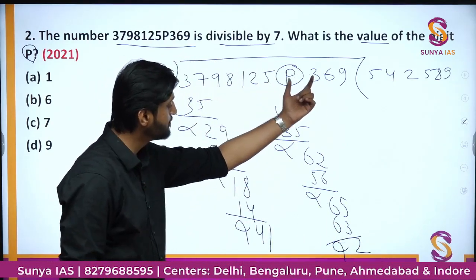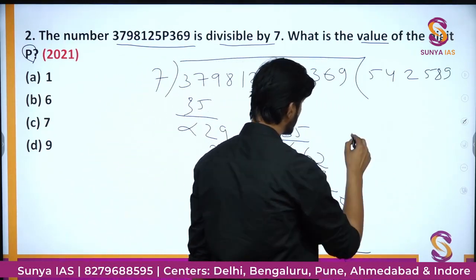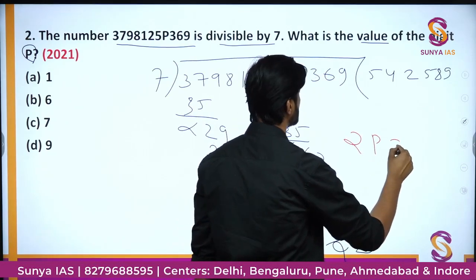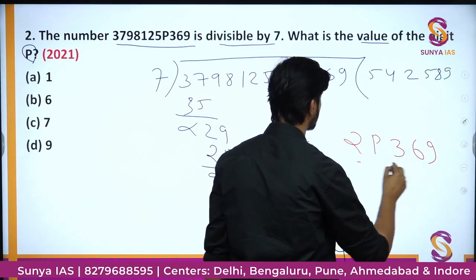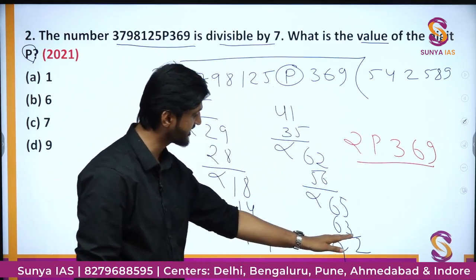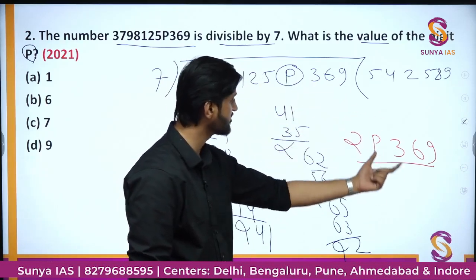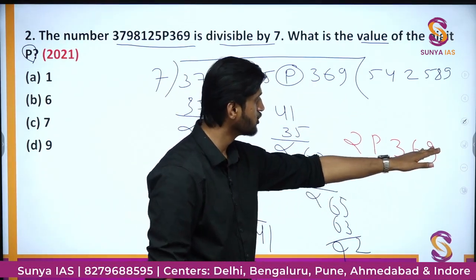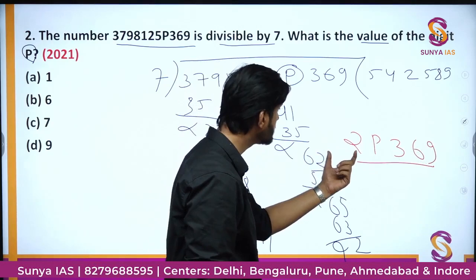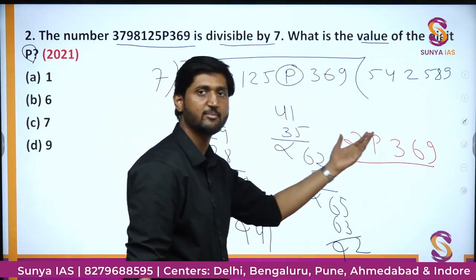After that, p will come in the picture, and one after another the digits will come, and we will have 2, p, 3, 6, 9. Okay. Before this part, all the division went perfectly well till this part. We got a remainder of 2 now, and further these 4 digits will come one after another. So if this particular number is overall divisible by 7, this complete number will automatically become divisible by 7.